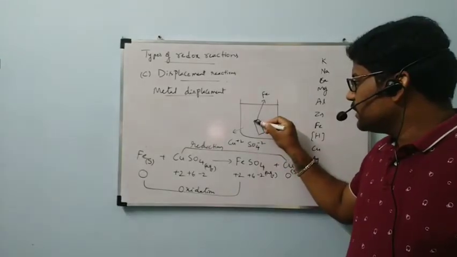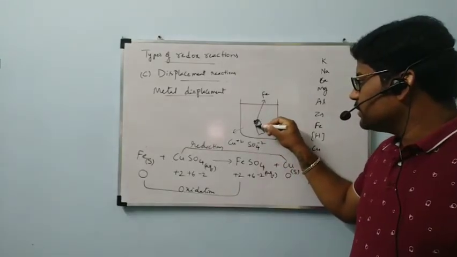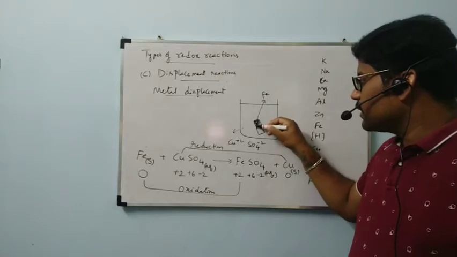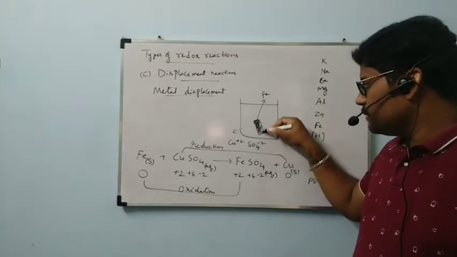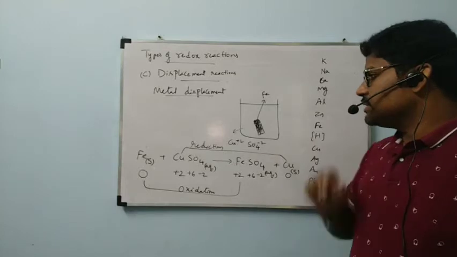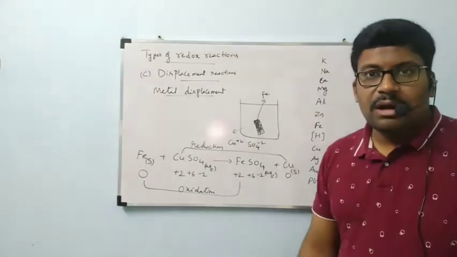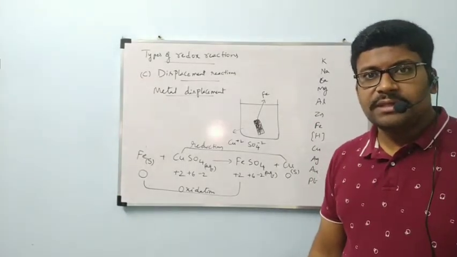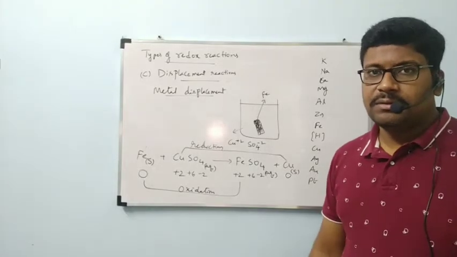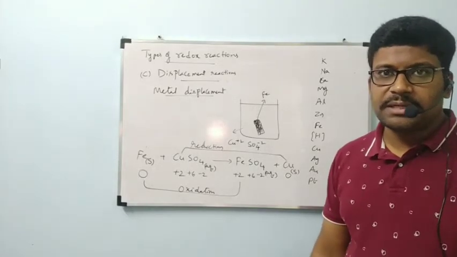So this metal, initially iron, is coated with copper after some time. In this example, copper is the metal which is getting displaced by iron. That's why this comes under metal displacement reaction.